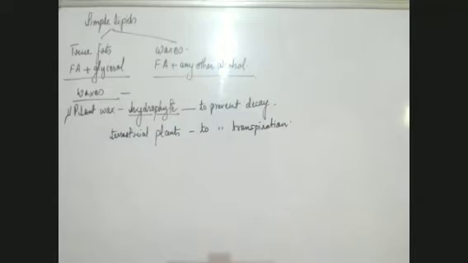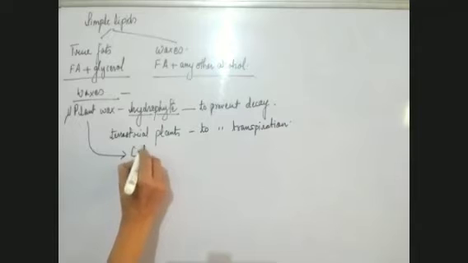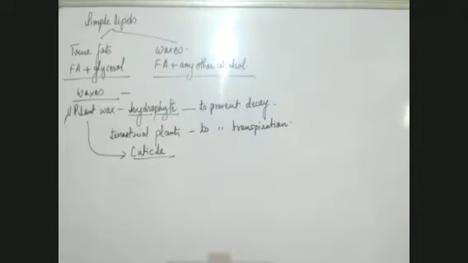And if it is present in terrestrial plants, it is to prevent transpiration, so that excessive transpiration does not take place. This coating of plant wax is known as cuticle. So cuticle is a type of plant wax which is found in plants.